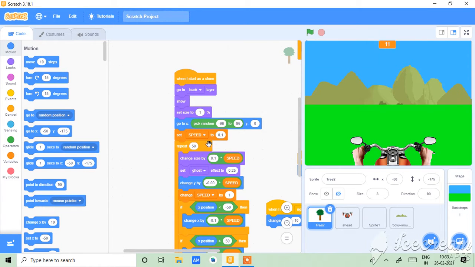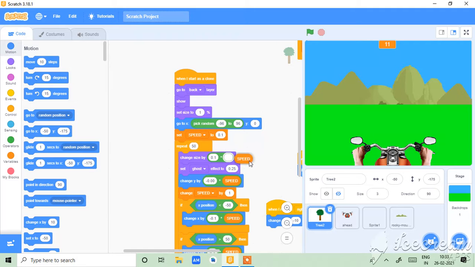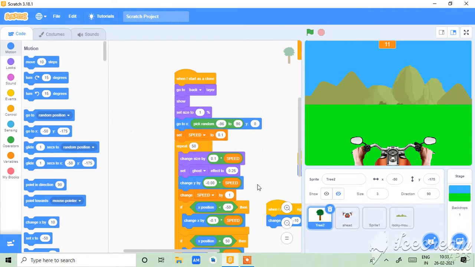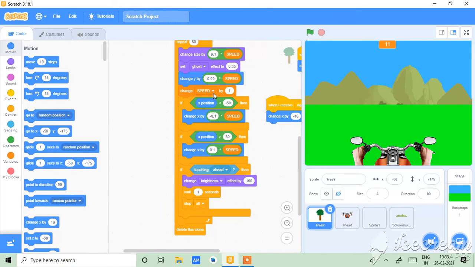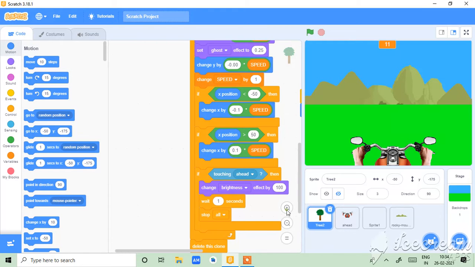So we have to set speed to 0.1, and this is a set size, multiplied by speed, and set y to this and speed. And look, these are the differences.